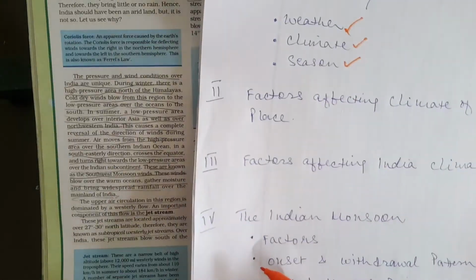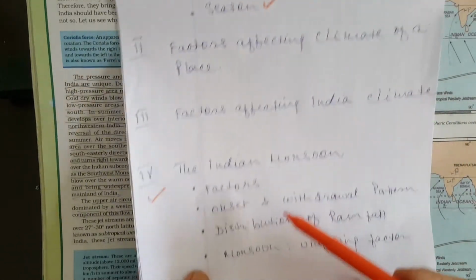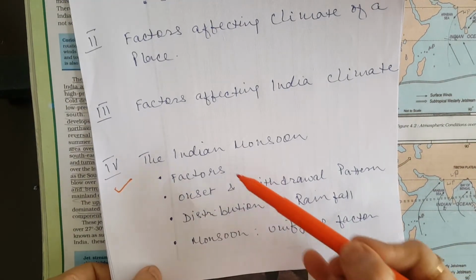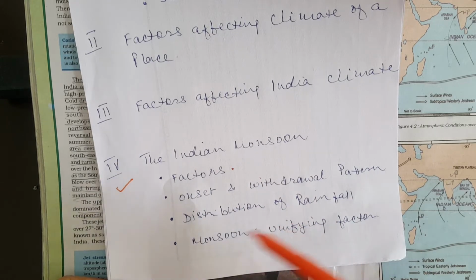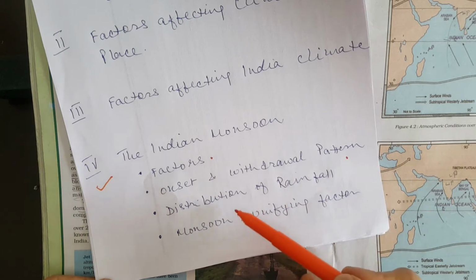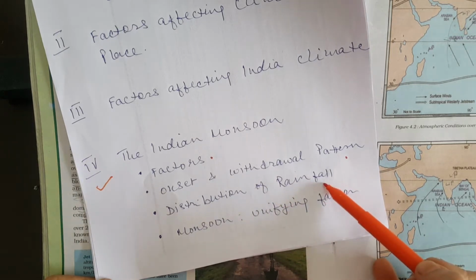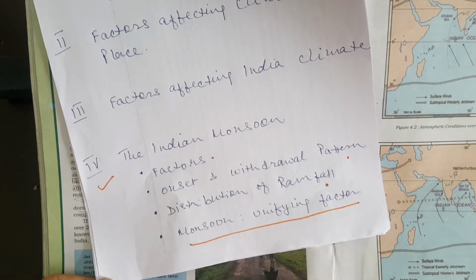Next, in the fourth part of the chapter, we will be studying about the Indian monsoon. Under this head, we will be doing the factors which affect and cause the monsoons in India, onset and withdrawal pattern of monsoons in India, distribution of rainfall, monsoon rainfall across India, and why it is called that monsoon is a unifying factor for India.